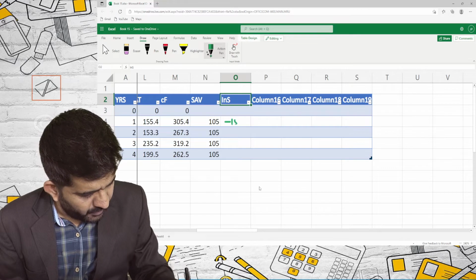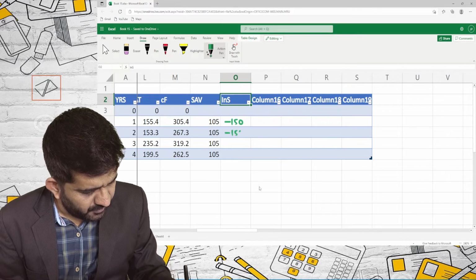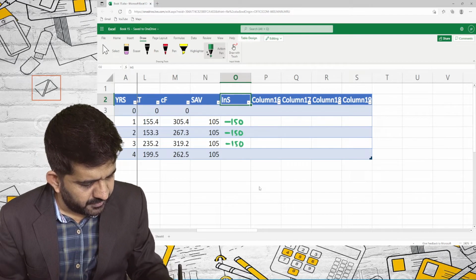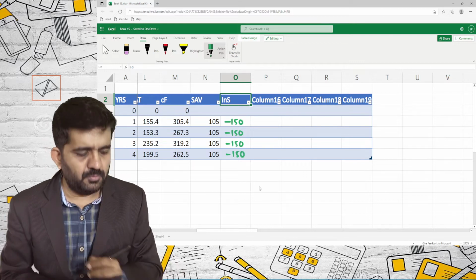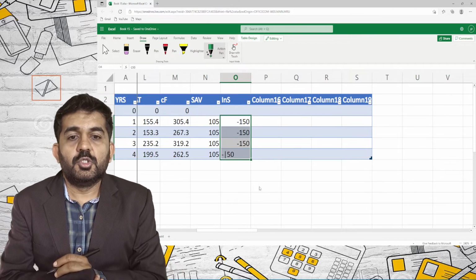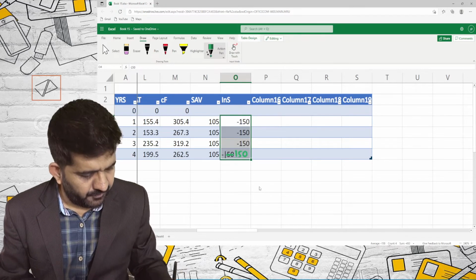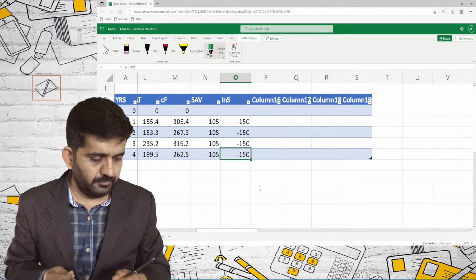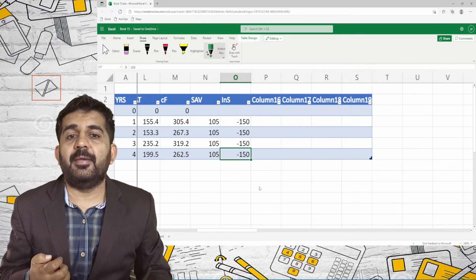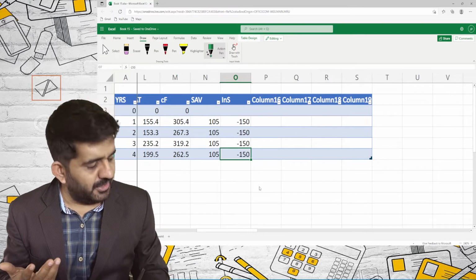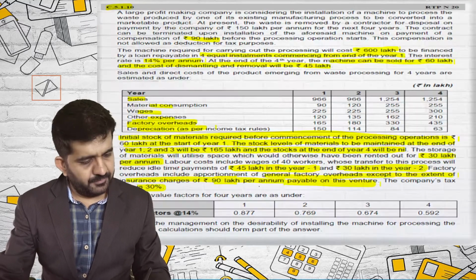So minus 150, minus 150, minus 150, minus 150. So for each year I am paying an installment of 150 lakhs.